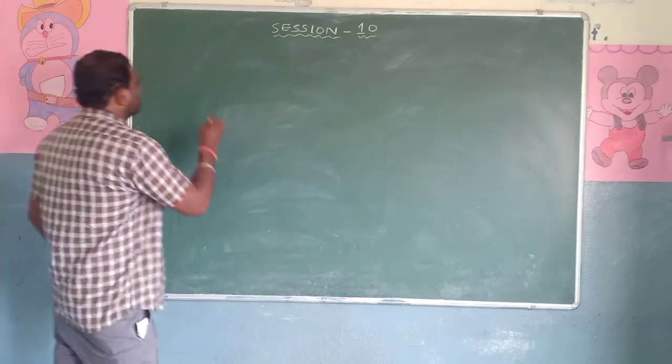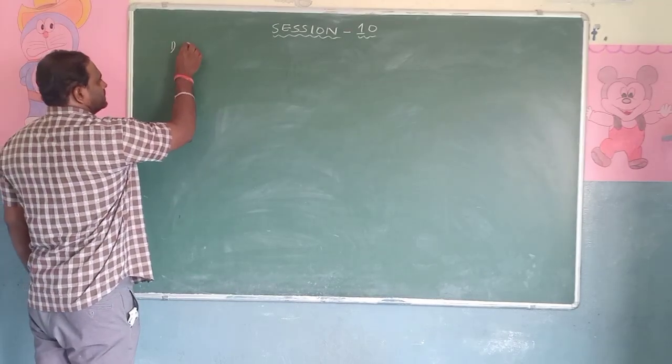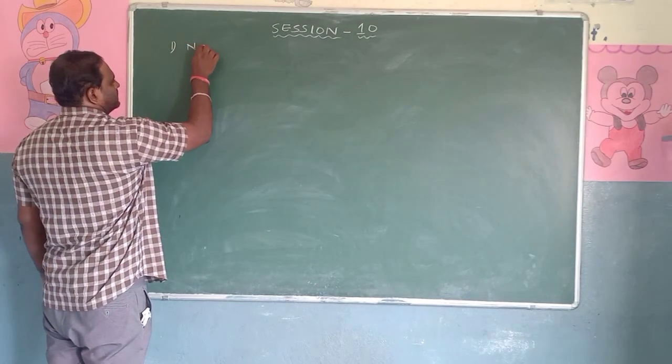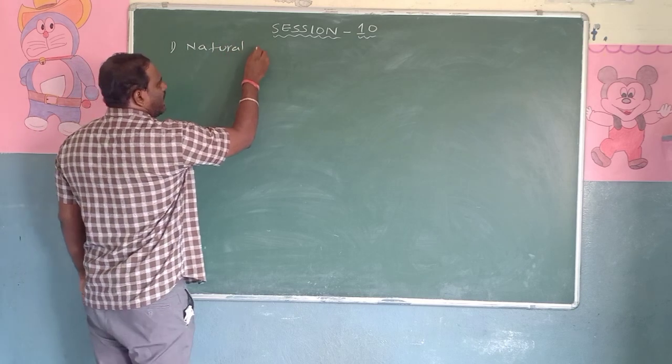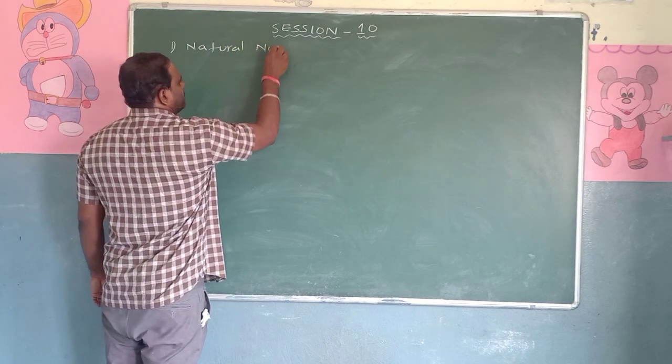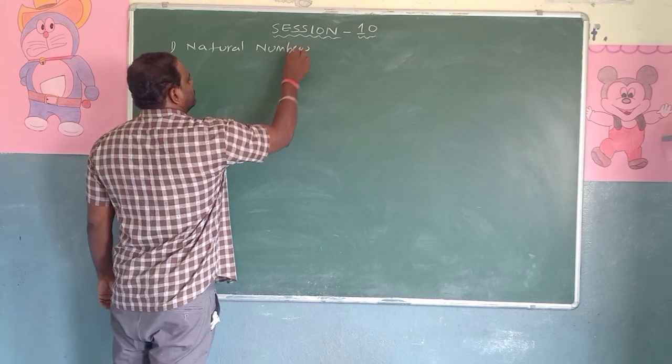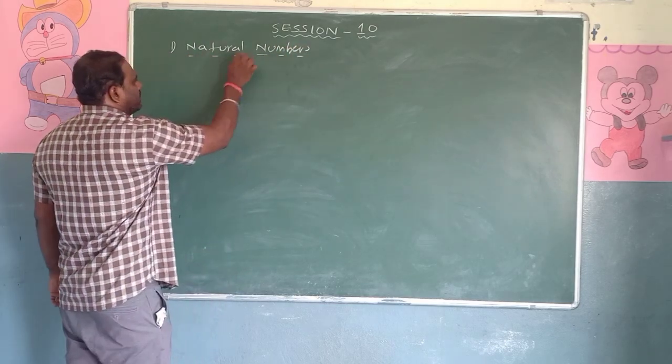So the first definition is natural numbers. What is the spelling? Natural numbers. So what are natural numbers?